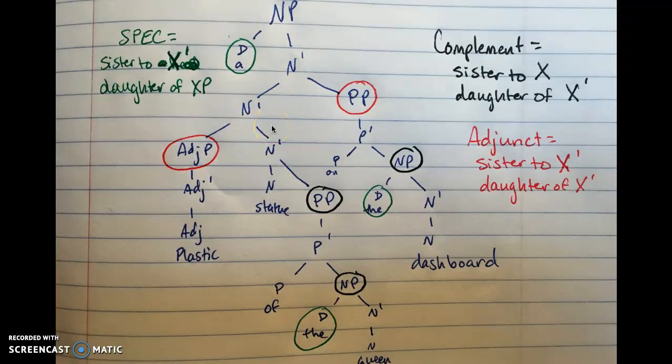Okay, and another reason that you know this is because it passes the iterability test, and you can stack additional adjuncts, such as the tiny plastic yellow statue, or you could even start stacking the PPs. You can say on the dashboard, from Target, that sort of thing. Okay, I get it. That makes sense. Yeah, I think I'm getting it. Okay, awesome. All right, well now let's look at a verb phrase, okay?